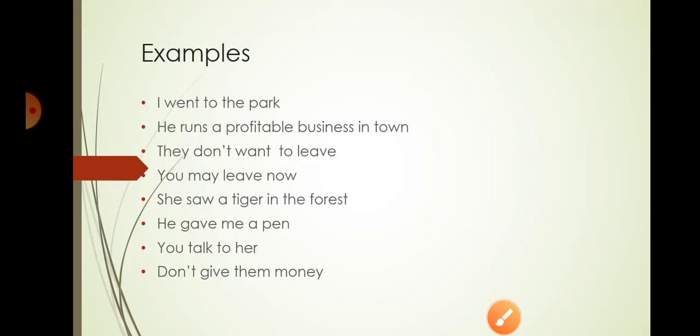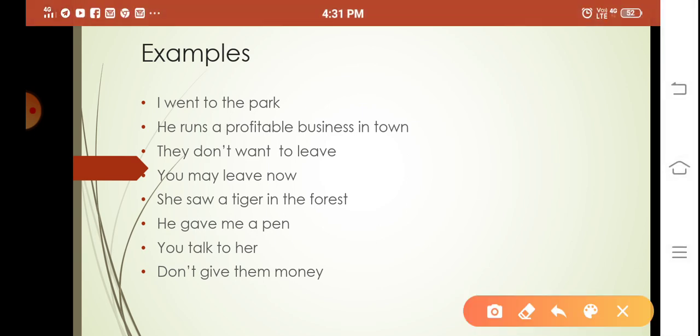Next, examples. We'll see the example for all the pronouns we have learned. So I is a personal pronoun and it is used in the subjective form. I went to the park. He runs a profitable business in town and they don't want to leave. Here these are in the subjective forms. You may leave now. She saw a tiger in the forest. This is also a subjective form.